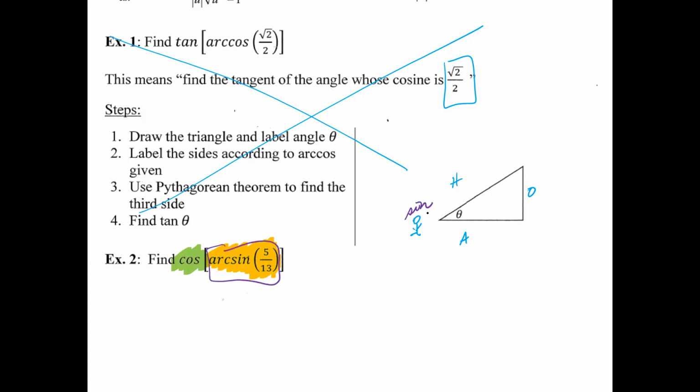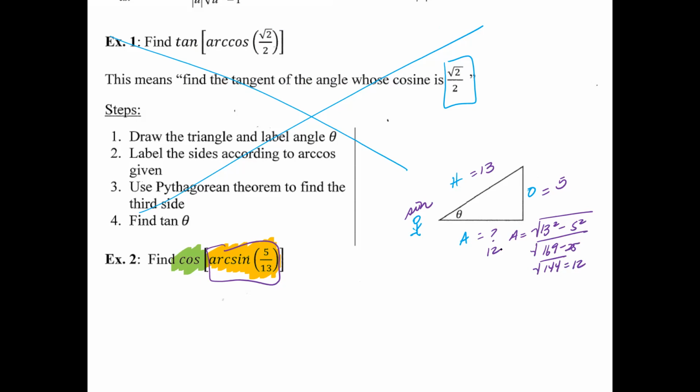From sine, your opposite in this case is 5. Hypotenuse is going to be 13. And so you need to find your adjacent. So your adjacent is going to be the square root of 13 squared minus 5 squared. So that's 169 minus 25, which gives you 144, and that gives you 12.